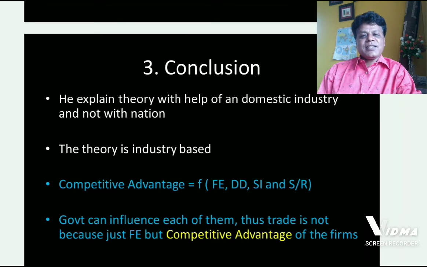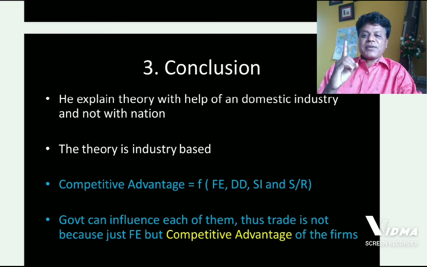Competitive advantage is the function of 4 attributes. It has been simplified. Competitive advantage is equal to F into bracket FE, DD, SI and SR, bracket close. What is the meaning?